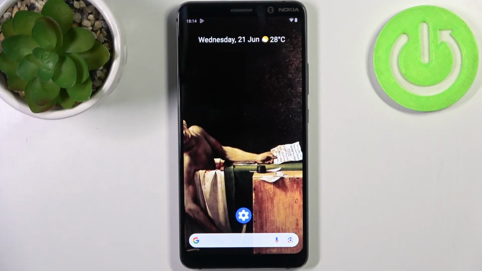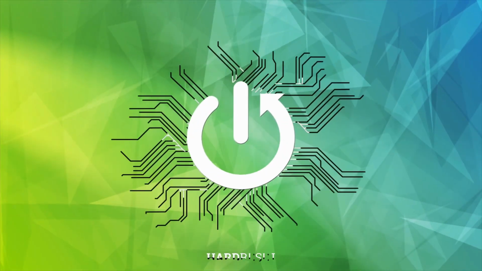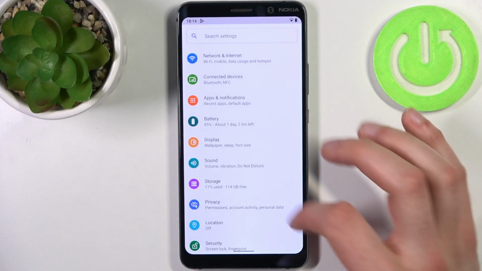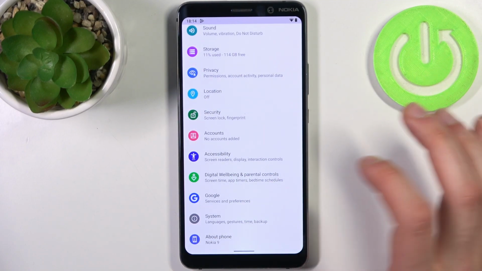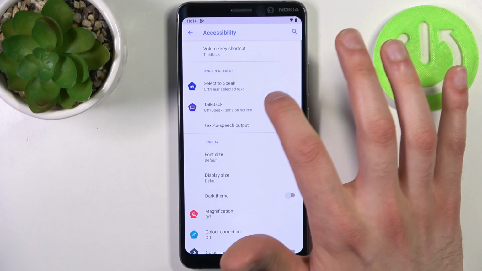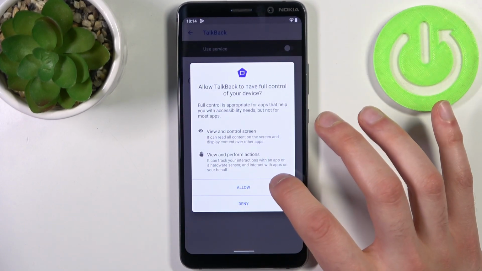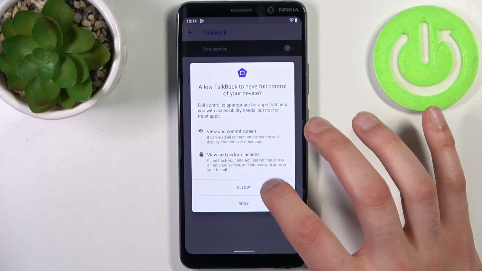Here I have Nokia 9 PureView, and today I'm going to show you how to enable TalkBack feature on this device. So firstly you should open settings, then you should go to the accessibility section and then to the TalkBack. So here you can enable it, tap allow, and after that TalkBack tutorial starts immediately.